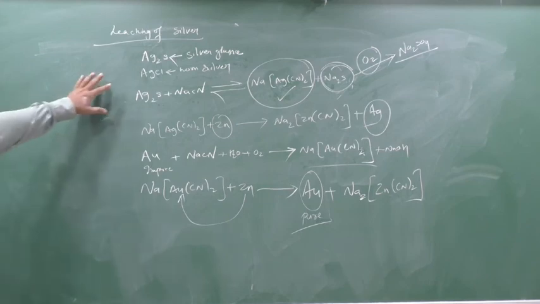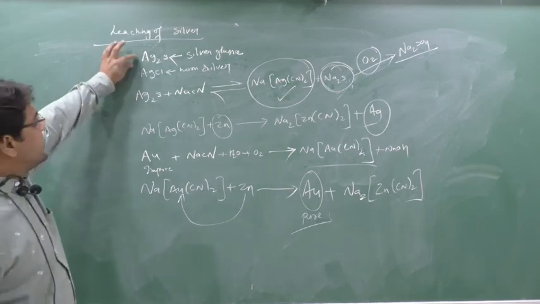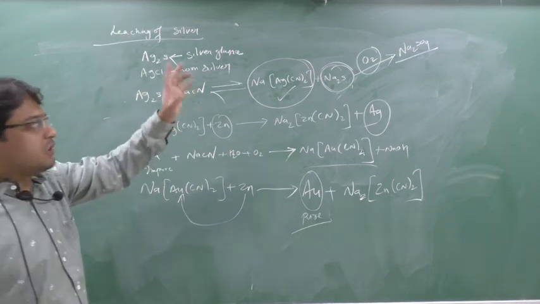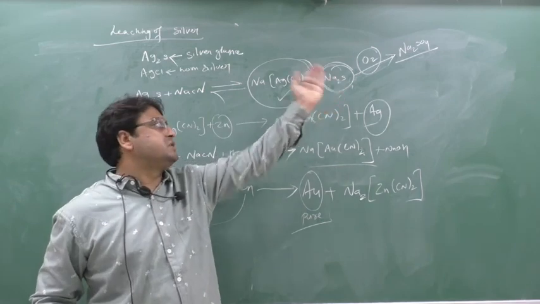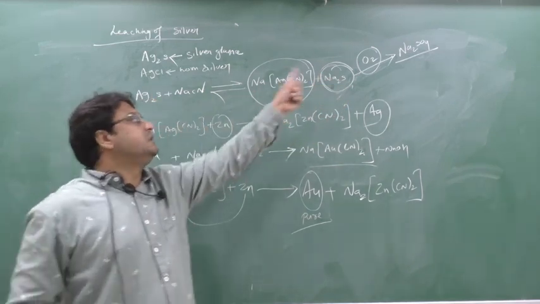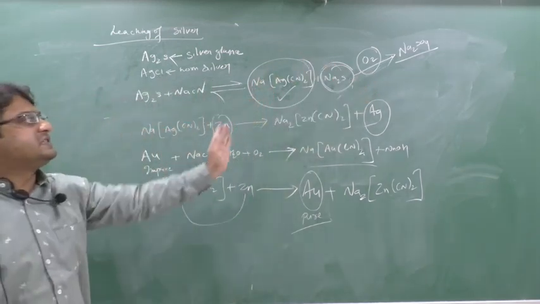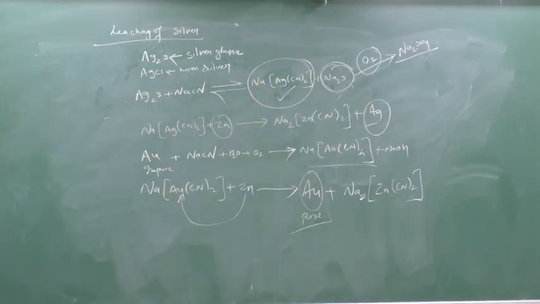Remember this. AgCl is a simple reaction, you can do it yourself. But remember this for Ag2S. The Ag2S reaction with NaCN is reversible, so continuous removal of Na2S is required so that the reaction will not go in the backward direction. That's why this Na2S is continuously reacted with O2 to form Na2SO4, to get Na[Ag(CN)2] continuously. Till this part.